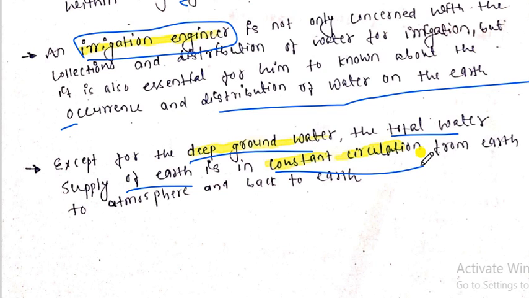is a lot of criteria taking place, there is evaporation taking place, but it is like negligible, right? It takes lots of time to study all these things. So just here need to understand is except the deep groundwater, sorry, मतलब यहाँ पे जो हम लोग डीप ग्राउंड वाटर के बारे में बात कर रहे हैं वो अंडरग्राउंड वाटर के बारे में बात कर रहे हैं, ठीक है? Not on the surface of the ground. So sorry, except the deep groundwaters, all those water supply on the earth is in constant circulation, it can easily form circulations.